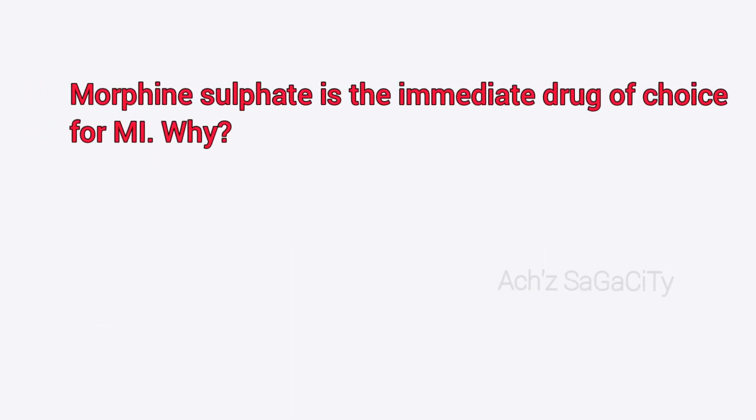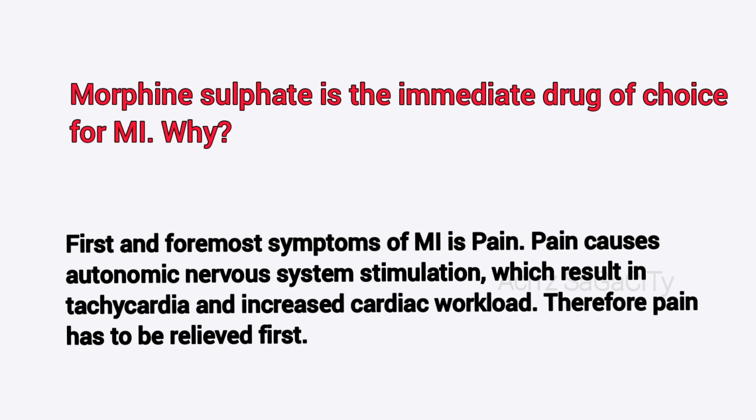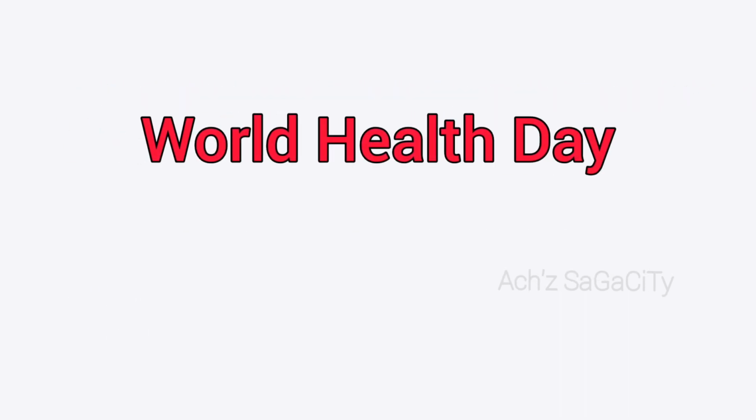Morphine sulfate is the immediate drug of choice for MI. Why? First and foremost symptom of MI is pain. So pain causes autonomic nervous system stimulation which result in tachycardia and also increased cardiac workload. Therefore, the pain has to be relieved first. That's the first priority.